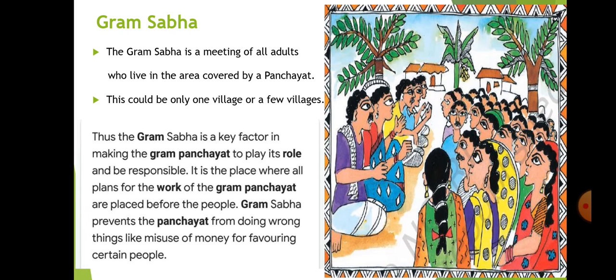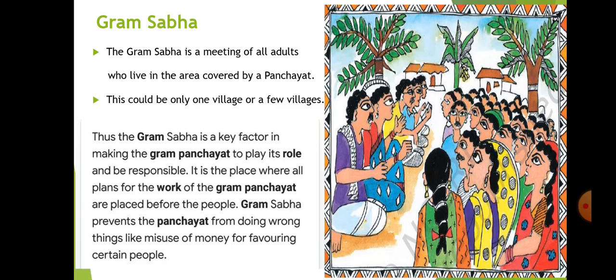Now it is a very important factor in a democratic government. Why? Because the Gram Panchayat is answerable to the Gram Sabha, because the members like the panch and sarpanch are elected by all the adults who live in the villages. So the Gram Sabha keeps watch on the working of the Gram Panchayat.